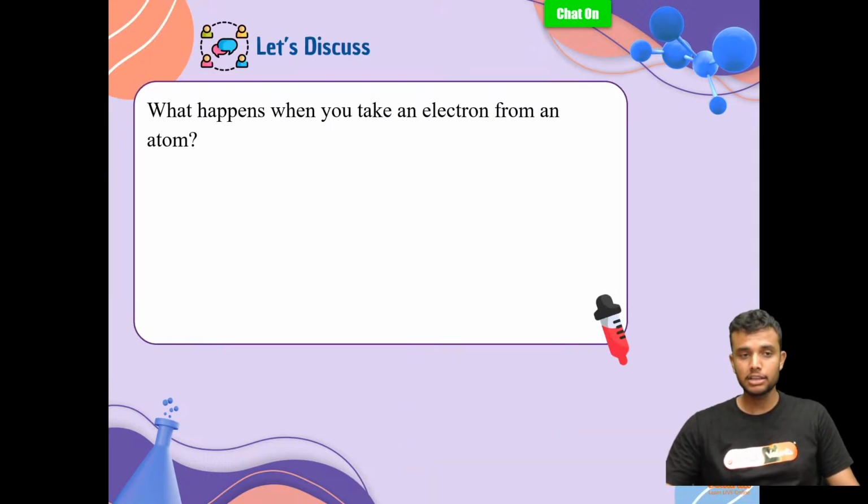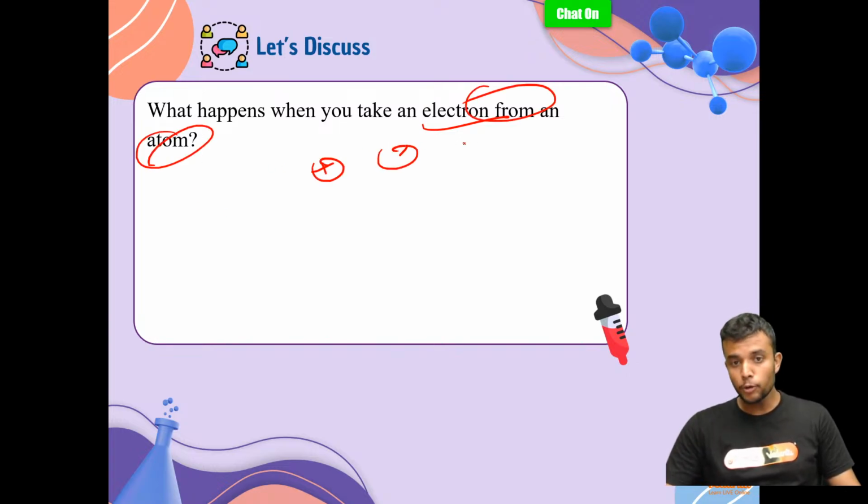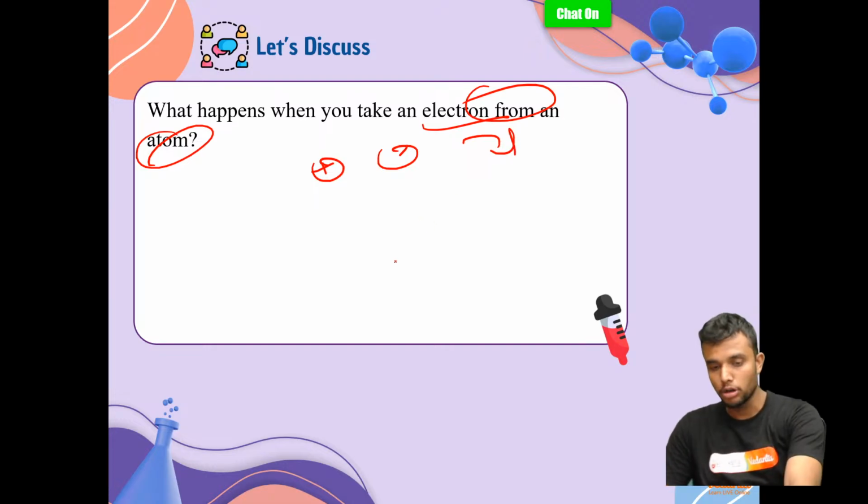Now let's move to the next question. What happens when you take an electron from an atom? Does it form a positive ion or negative? Whenever you take an electron, it forms a positive cation.